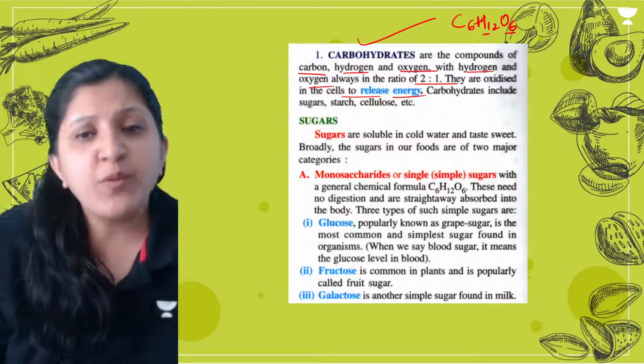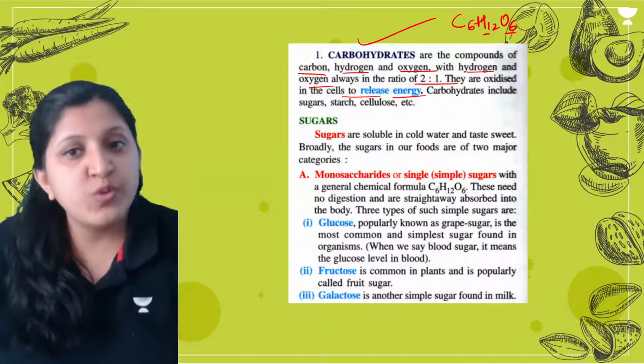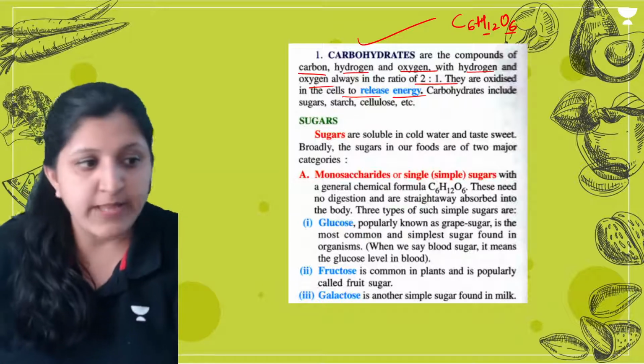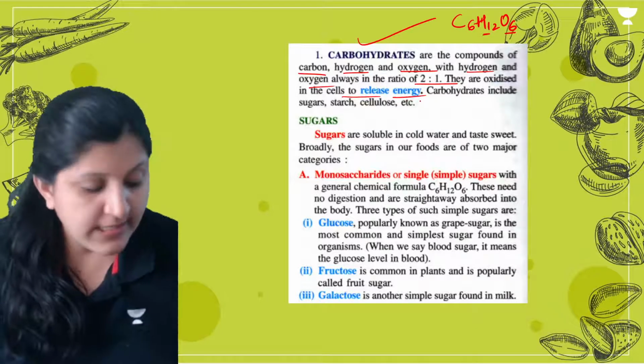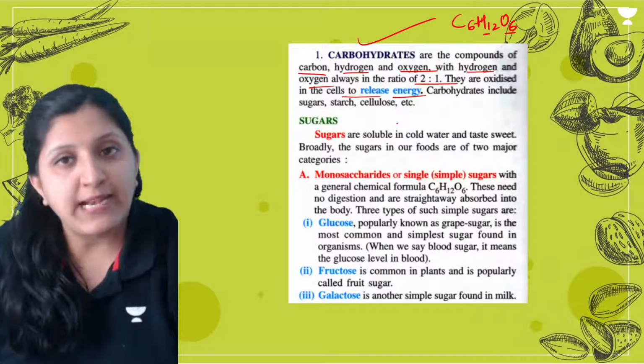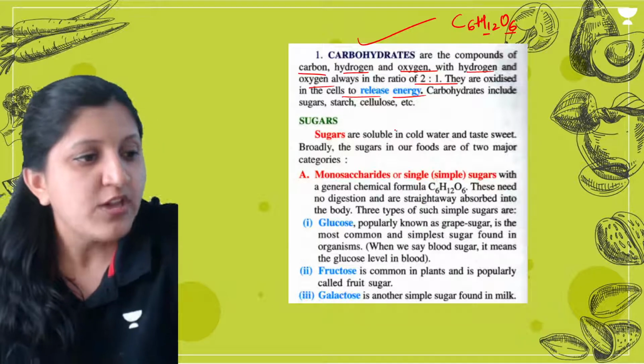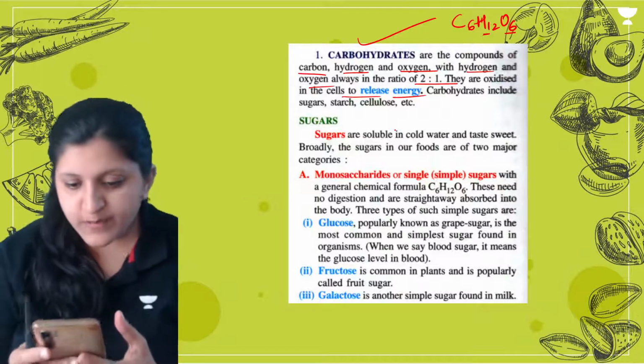Carbohydrates include starch, sugar, cellulose and so on. What exactly is starch, and what exactly is cellulose made of? We are going to discuss that in today's class. Any doubt till here? All clear?